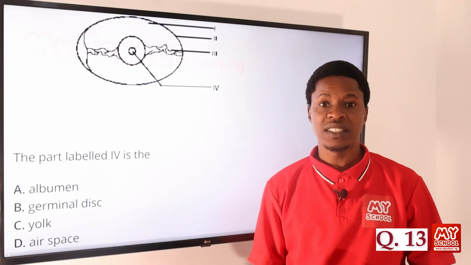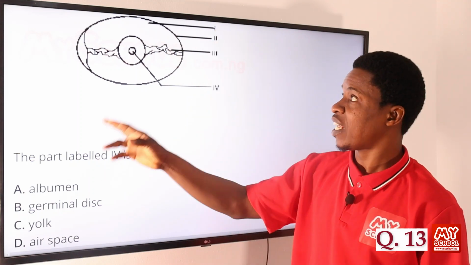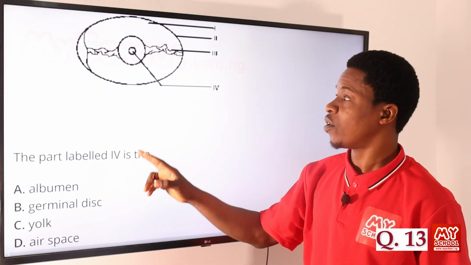Now, question number 13 is still the same diagram from question 12 that was brought forward. We have identified each of the parts already. It says the part labeled IV is the what?